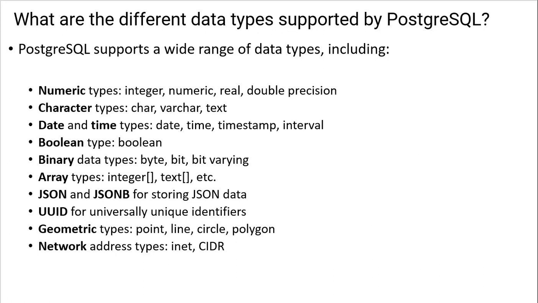JSON or JSONB, for storing JSON data. UUID for universally unique IDs. Geometric types: point, line, circle, polygon. Network addresses like INET or CIDR. So these are the major data types supported by Postgres.